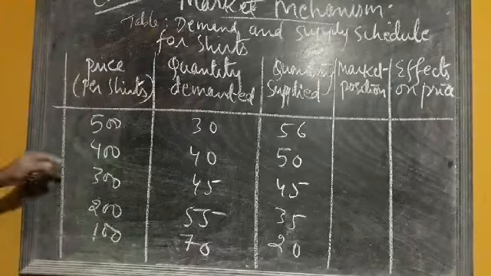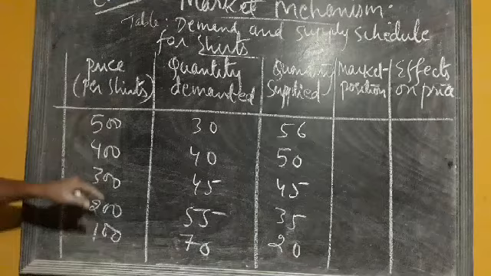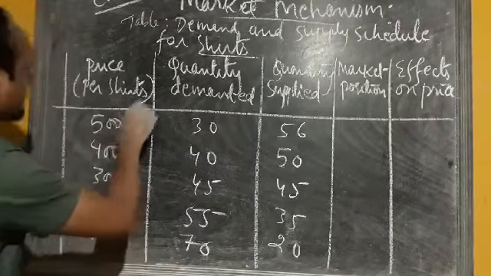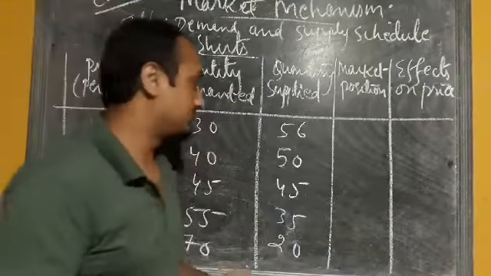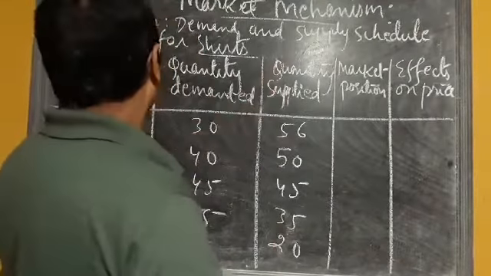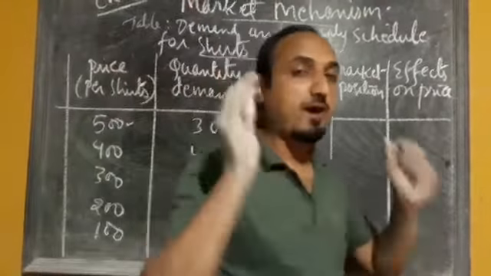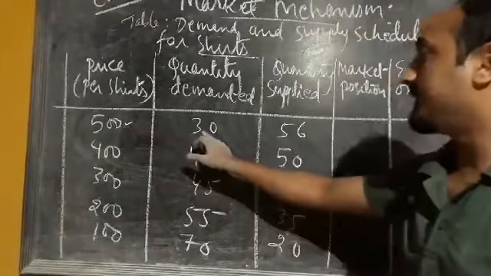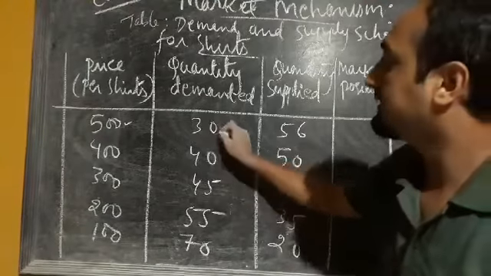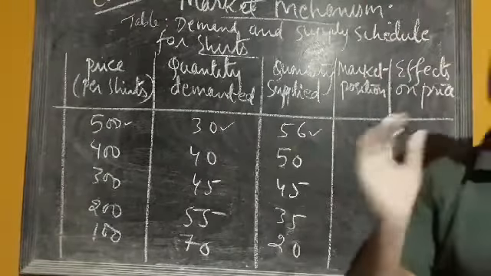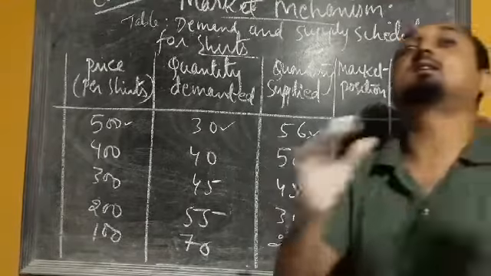Suppose we are considering the item shirts, price per shirt. When the price of a shirt is 500 rupees, the quantity demanded in the market is, say, 30 units, and the quantity supplied at 500 rupees is, say, 56 units. So at price 500, quantity demanded is 30 and quantity supplied is 56. Comparing the two, quantity supplied is greater. That means supply is greater than demand.